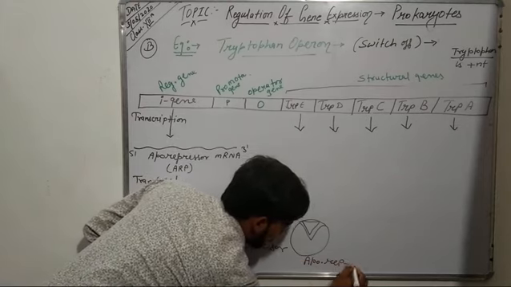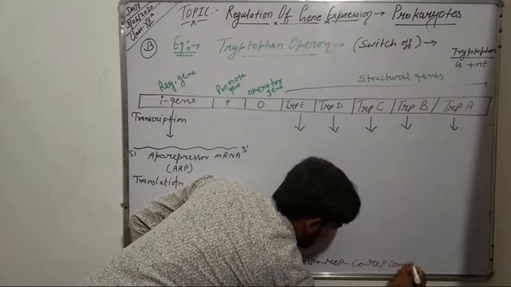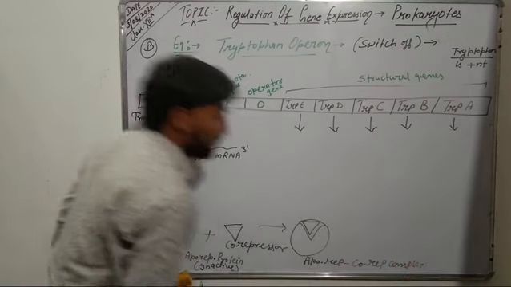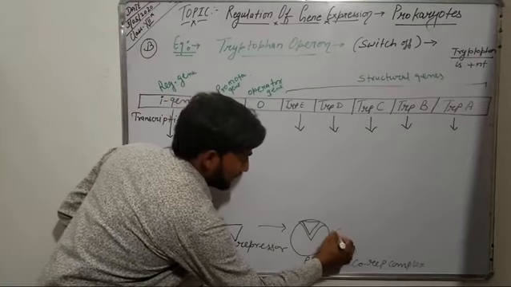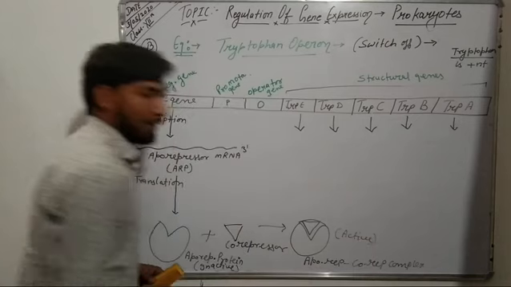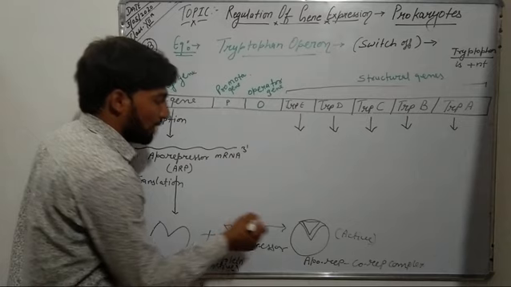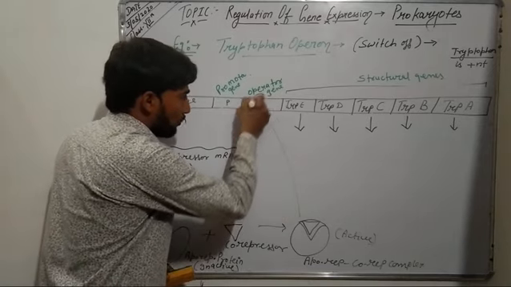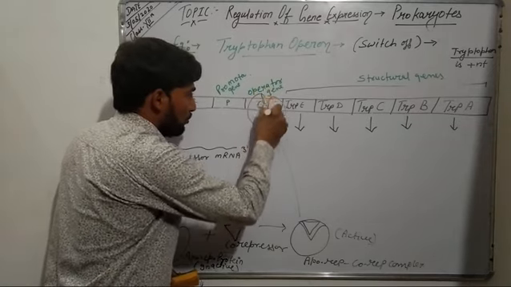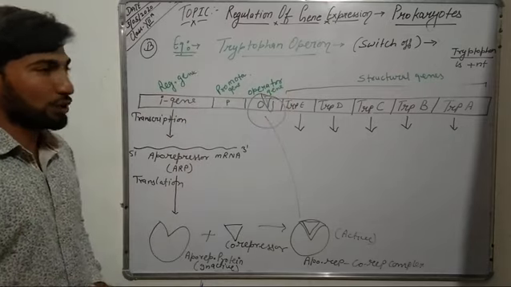This aporepressor co-repressor complex is in active form, and in active form it gets bound to the operator. And now the operator gets switched off.